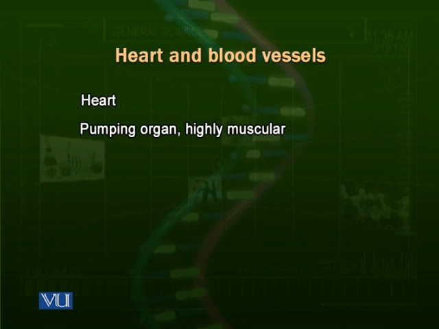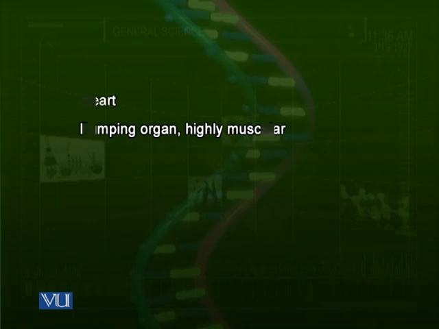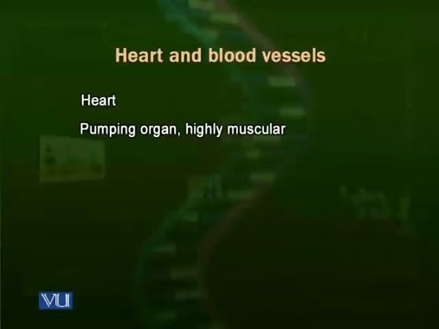The heart is the pumping organ. The heart in human beings, as in all mammals, has four chambers. It is a four-chambered heart. It is a highly muscular organ because it has to contract and send blood towards the lungs and also towards the whole of the body. Lungs are closer to the heart. The other body parts are too far away. Muscles of the heart have to be very strong because they have to push blood with a very high pressure. For that, the heart has highly muscular walls and lumen.